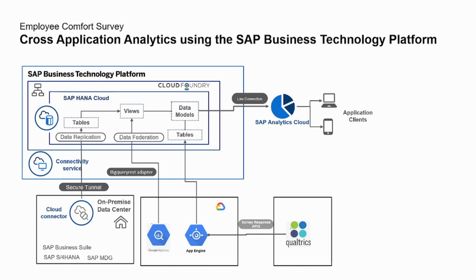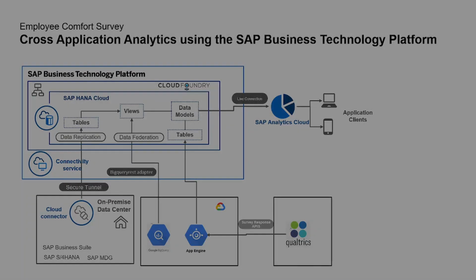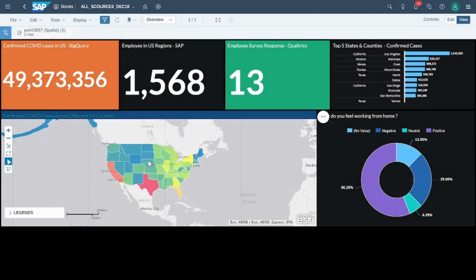Once you have all the data federated and the survey response data replicated in HANA Cloud, we will use Business Application Studio to build data models and expose them to SAC for real-time reporting. Once you have completed the developments on Business Application Studio, the data models such as calculation views will be deployed on HANA Cloud. You will then create a live data model connection to SAP Analytics Cloud for visualizing the data models.